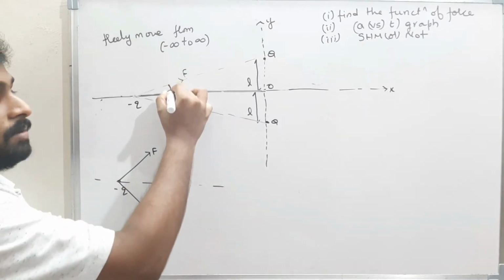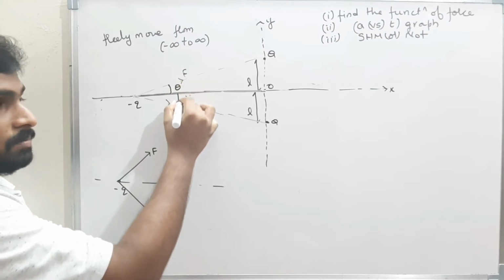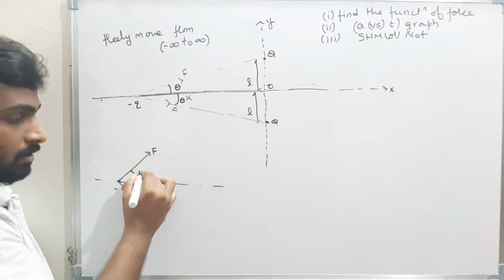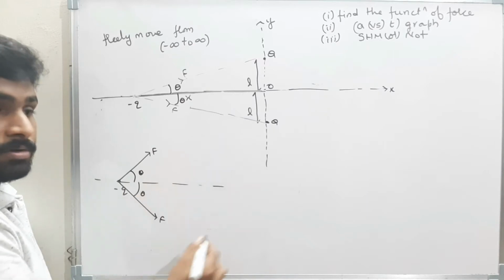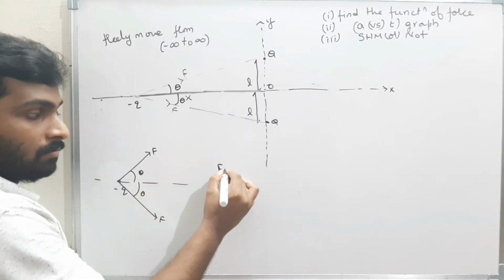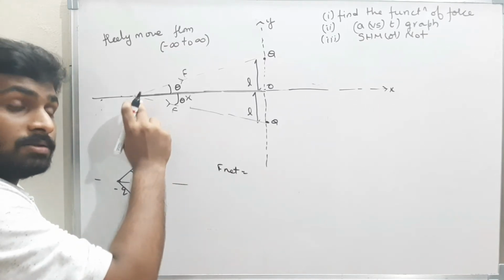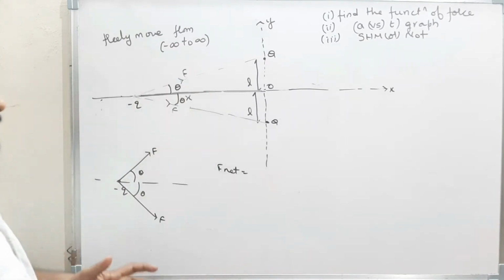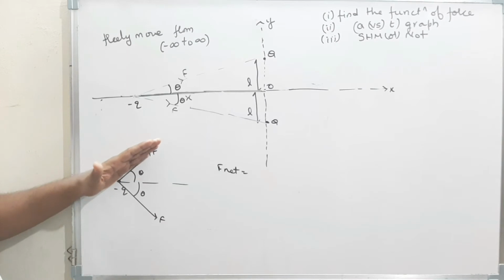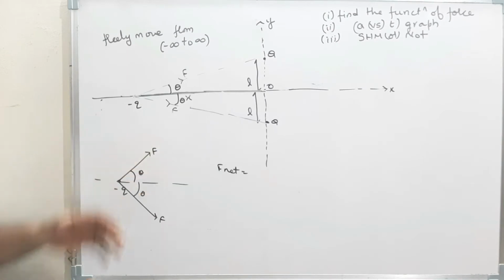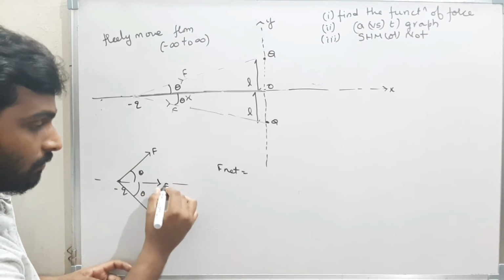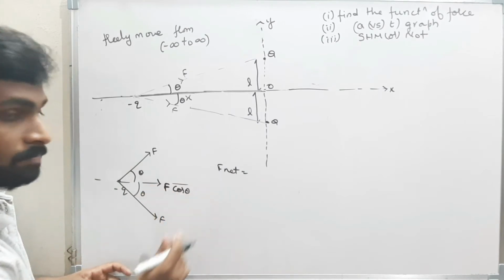Now this is making some angle theta, and this is also making some angle theta. Now what is the net force acting on this minus Q? If this is F, I am resolving the components: F cos theta along one side, and F sin theta along the other side.